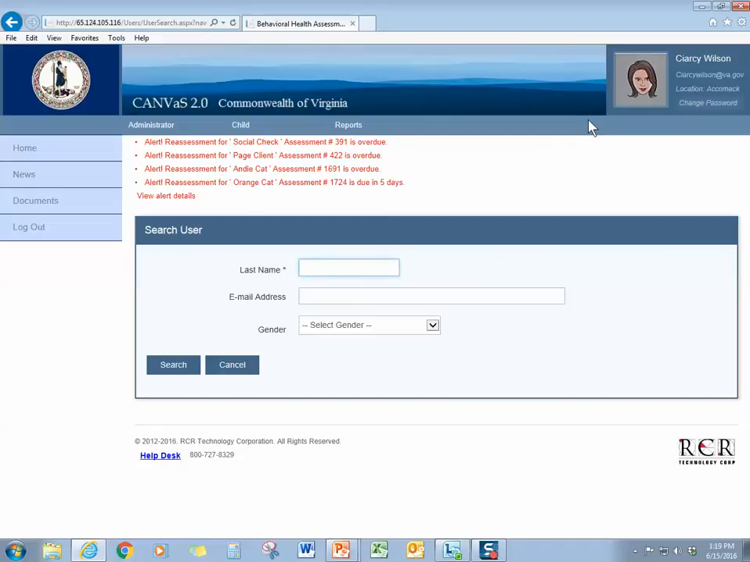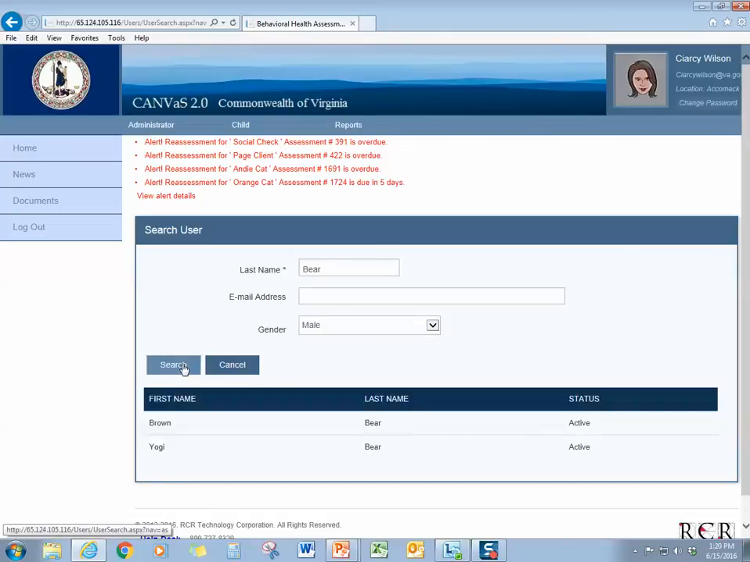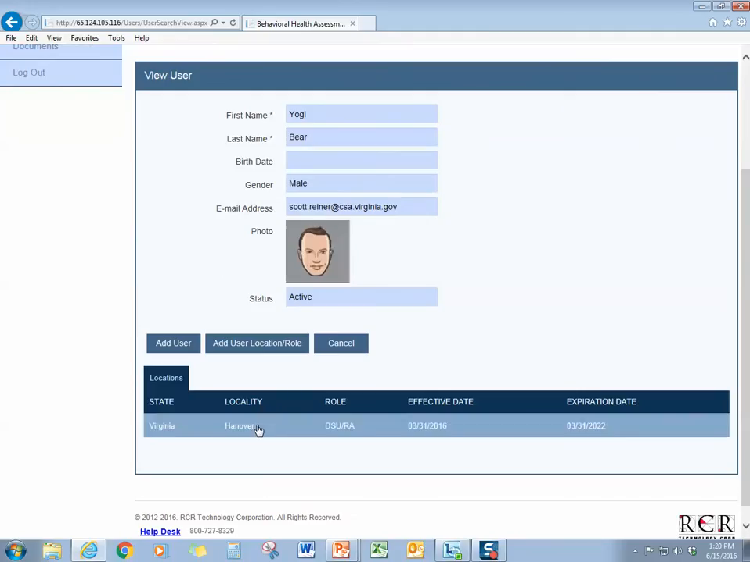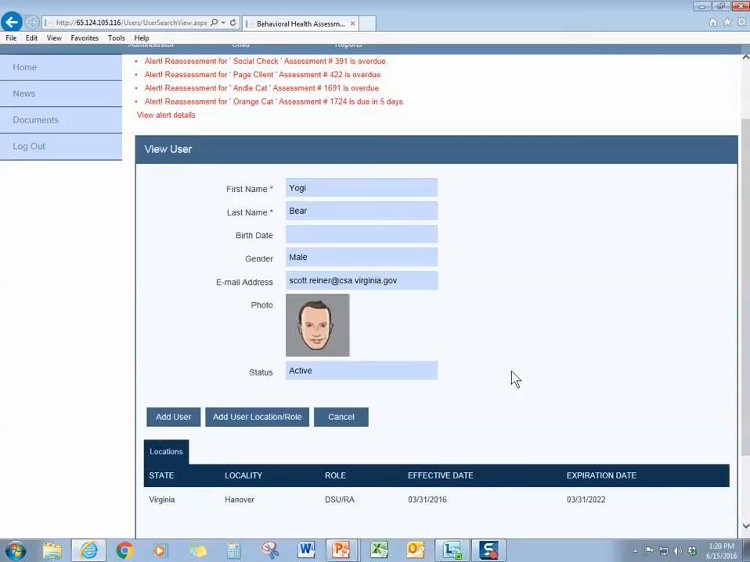First, to search for a user anywhere in the state, enter the user's last name and gender. If you know the email address, you may also enter it. For example, we're going to enter Bear as the user's last name and male as the gender. And click on Search. And a list of all male users with the last name Bear will be displayed. So we're going to click on Yogi Bear. We see that he is an active user and he has case manager access in Hanover County.